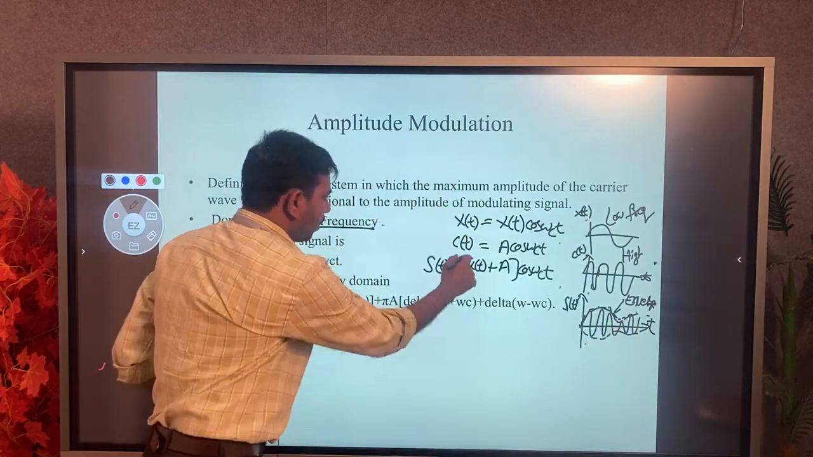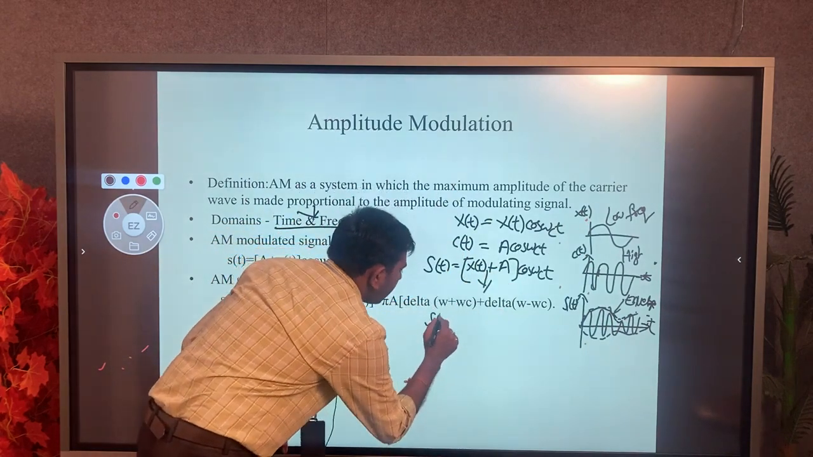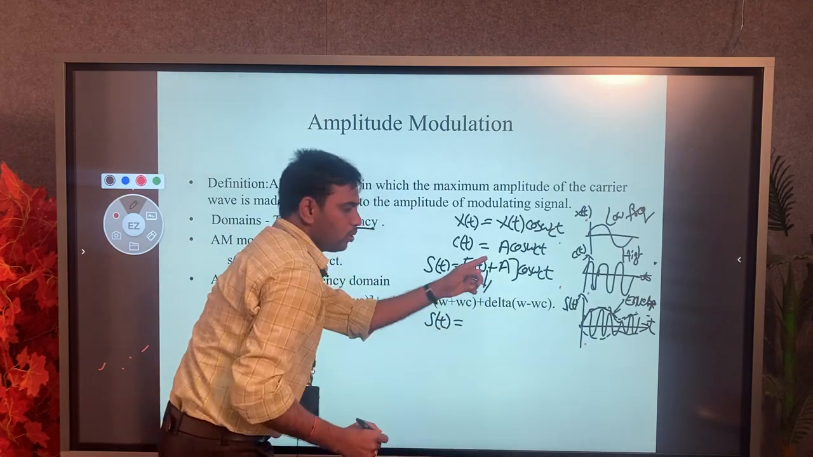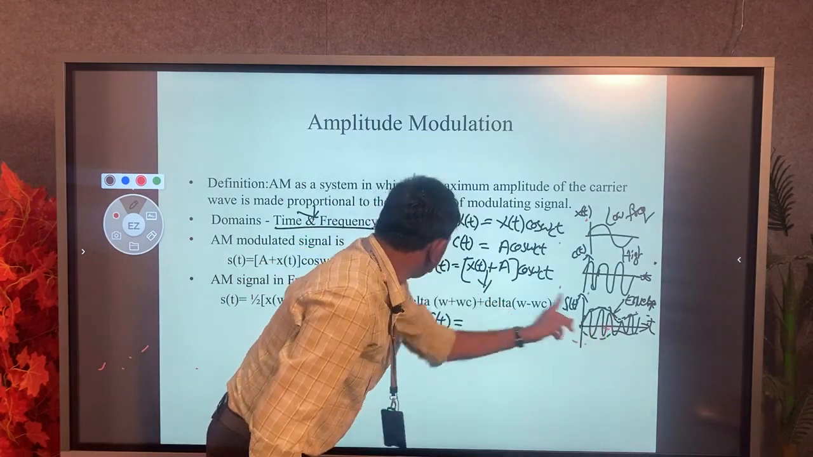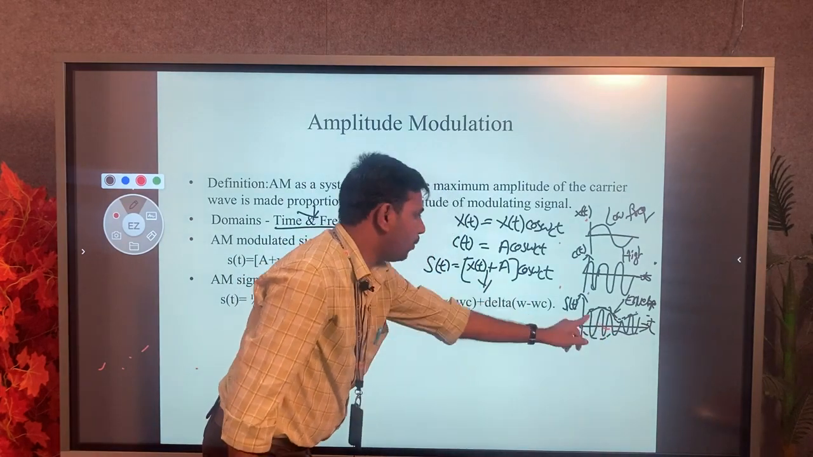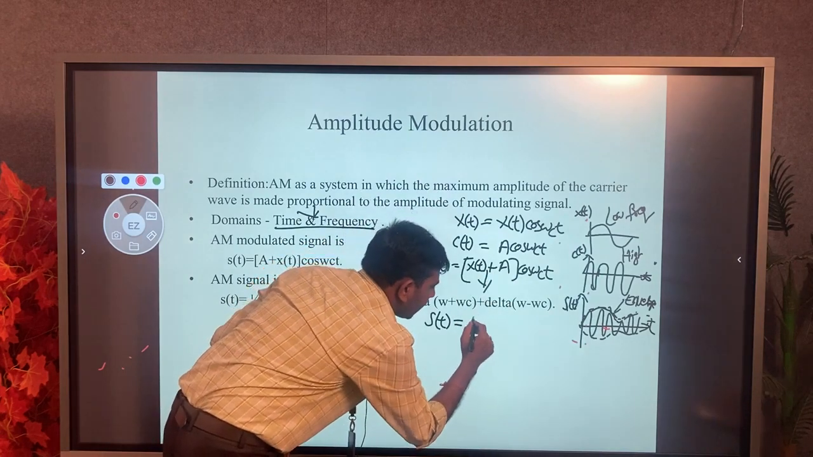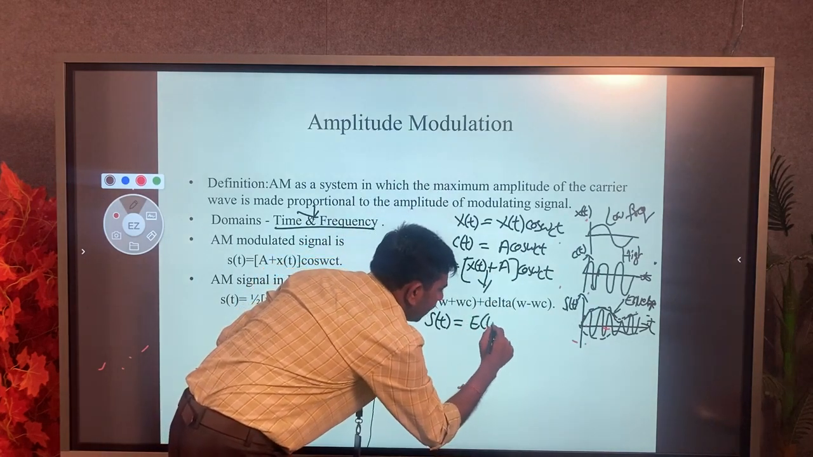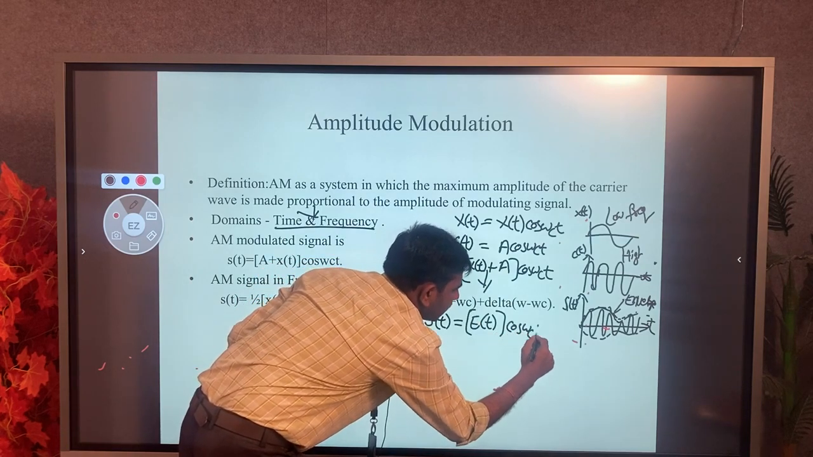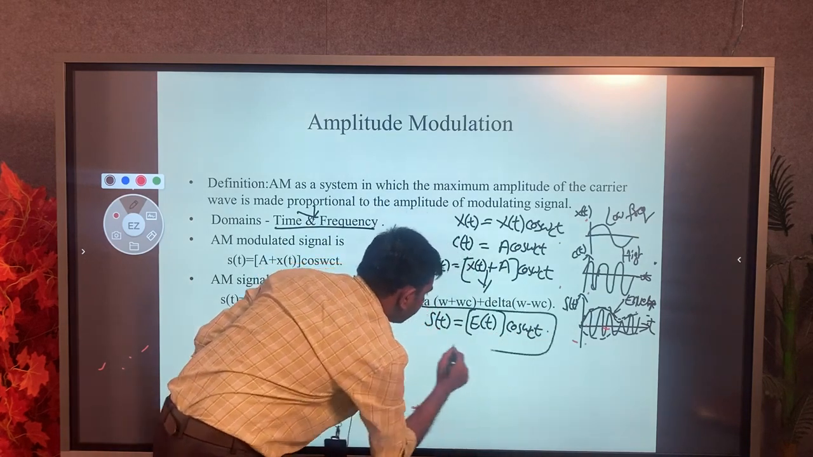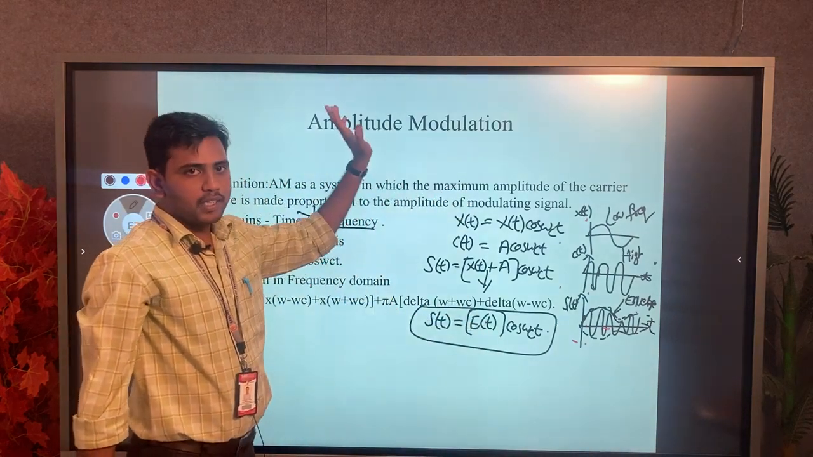So now we have to represent it in terms of x of t plus A, that is S of t equals x of t plus A, it is the amplitude of my amplitude modulated signal. In terms of E of t, we have to write E of t into cos omega ct. This is the time domain representation of the amplitude modulated signal.